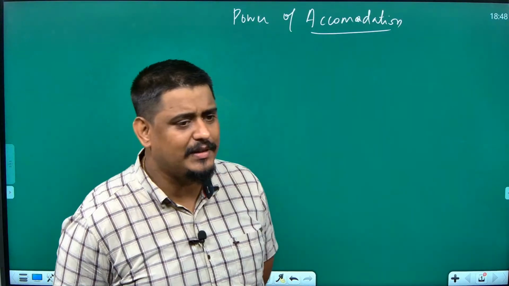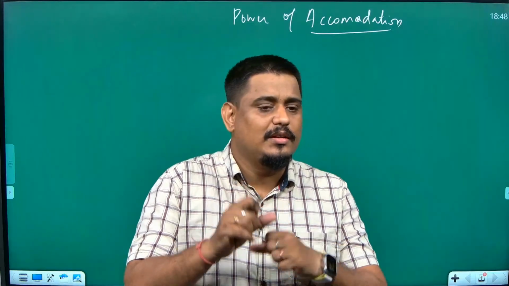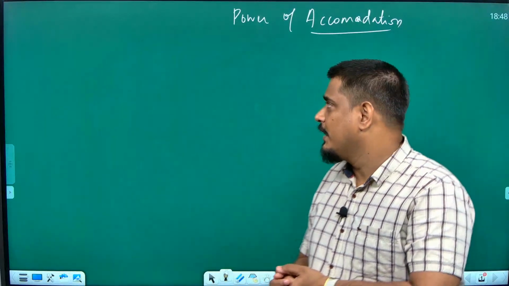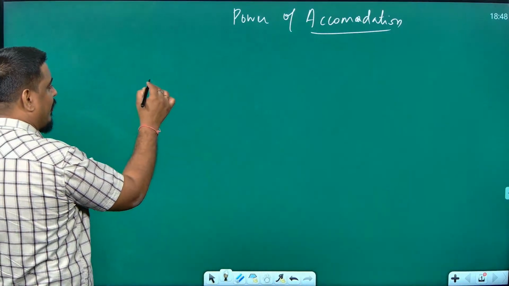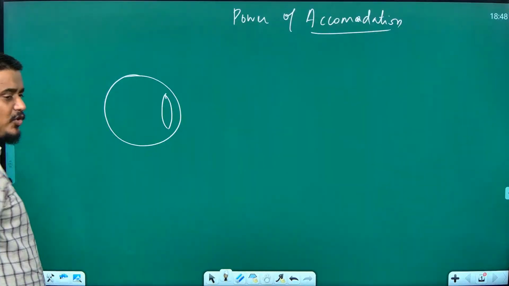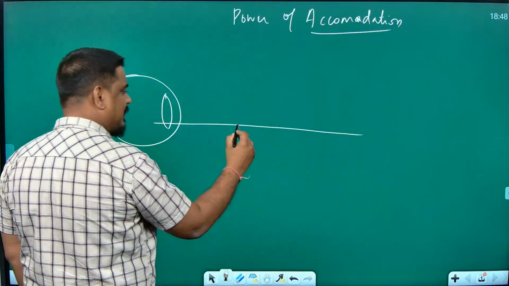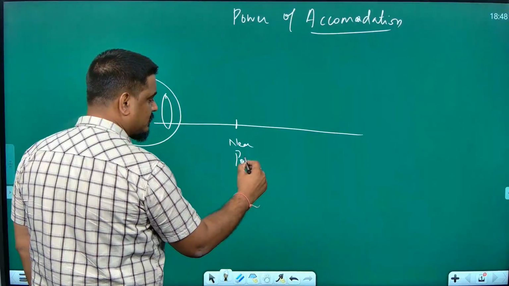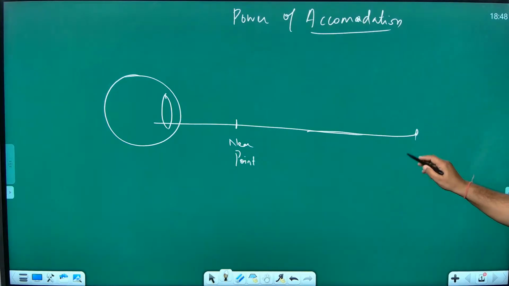So what do you understand by this? The capability of the eye to change its focal length is called power of accommodation. Okay, if you have a human eye, let me draw it like this. Okay, this is the human eye. So there are 2 points. Remember this. One is called the near point. Another is called the far point.